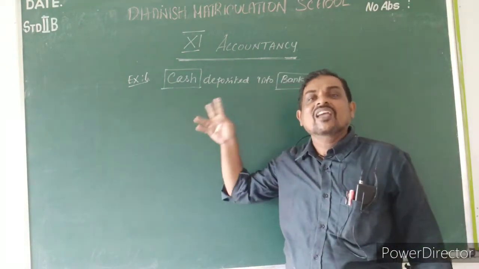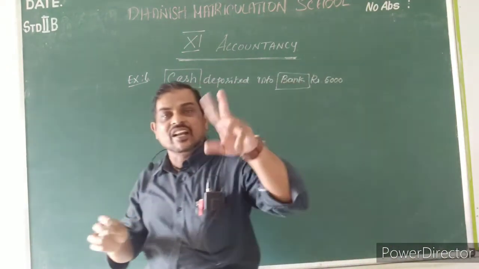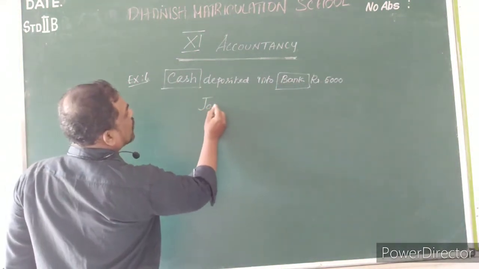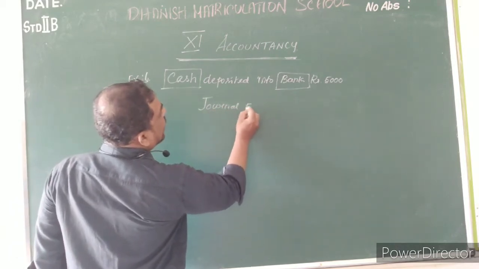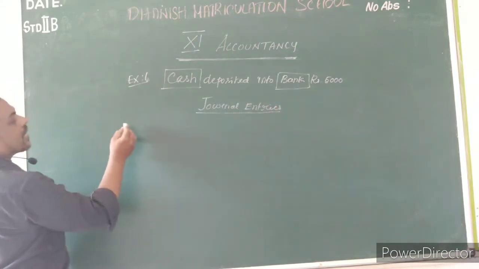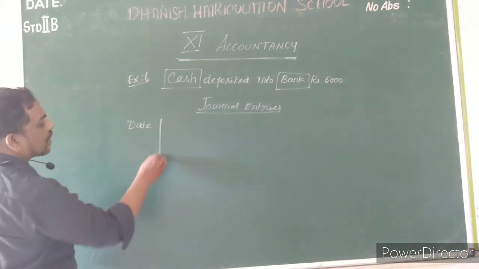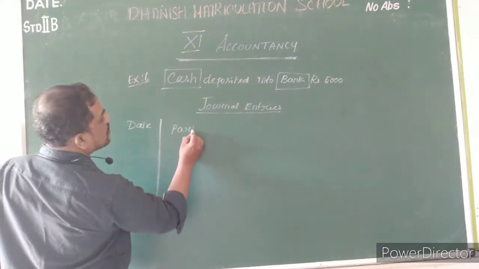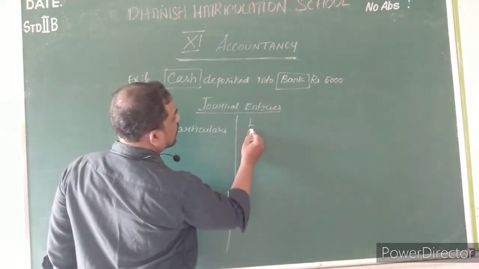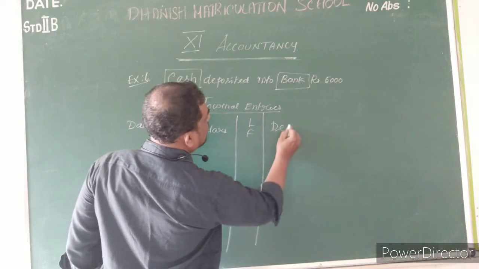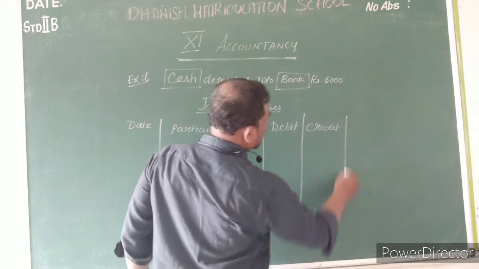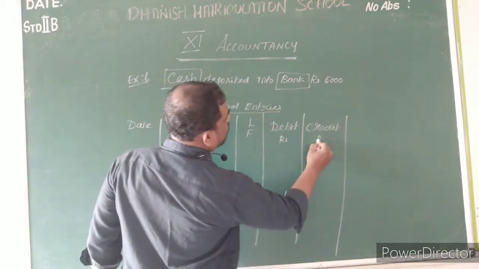Based on that only we have to pass the journal entries. Now I will pass the journal entry for this transaction. How to write the transaction? First we have to put the heading journal entries. You can write this in the accountancy notebook. Date, particulars, LF, debit and credit. Here you have to mention rupees.